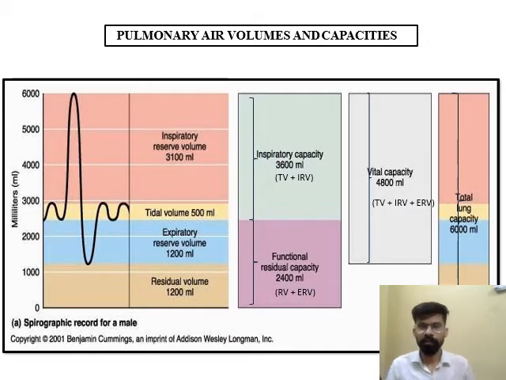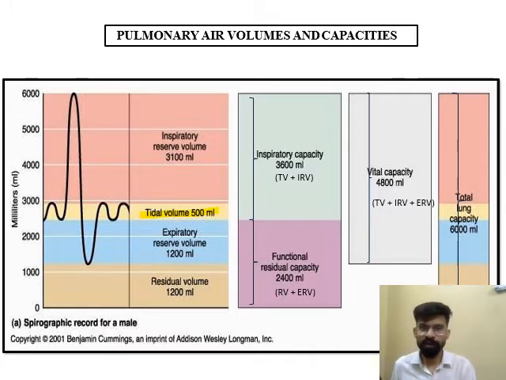These are some pulmonary volumes and pulmonary capacities. This is the graph, or you can say that this is the spirographic record for a male. By discussing the definitions, which we will cover in the next slides, we can easily cover this graph also. I am giving here just a hint. Here, the tidal volume value is 500 ml. What is tidal volume? I will explain in the next slide.